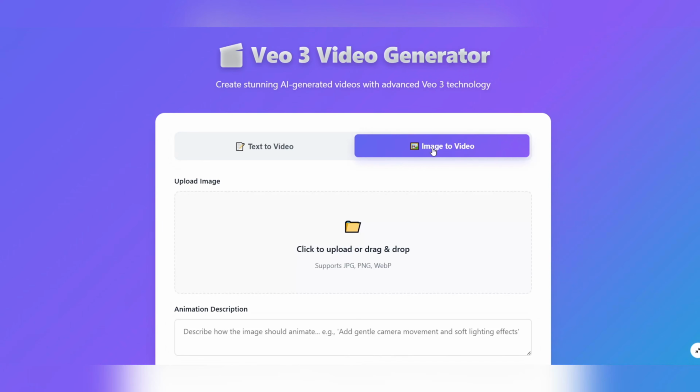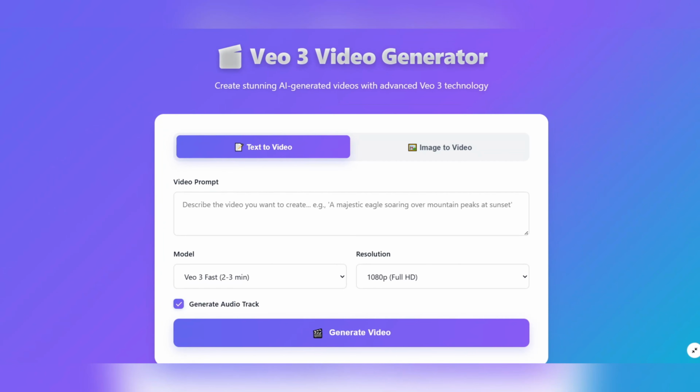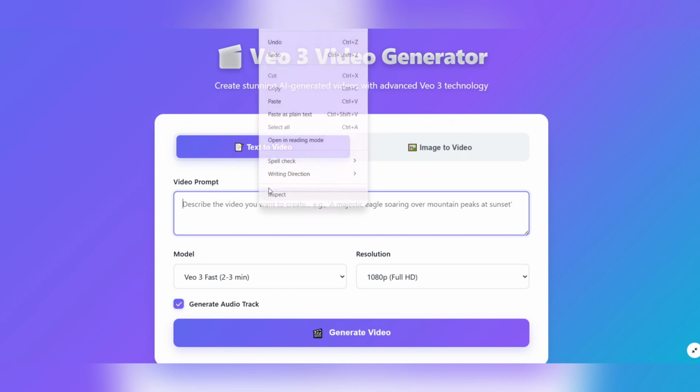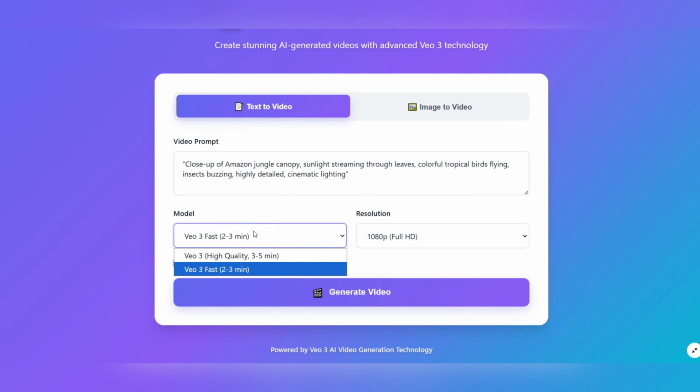You can turn images into videos, or even text into videos, just like what Sora AI does. At this stage, take all the prompts ChatGPT created for you and enter them one by one. Each prompt will generate a unique and original video, built entirely by AI. You can also fine-tune everything: the model, quality, image size, and aspect ratio, so your final output perfectly fits YouTube, TikTok, or even professional ads.